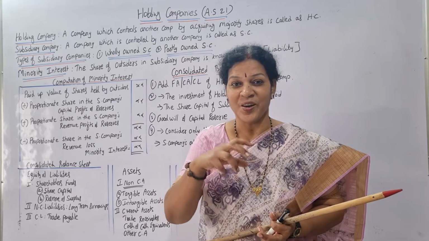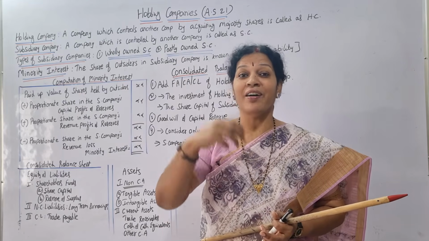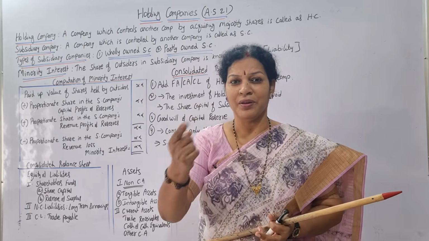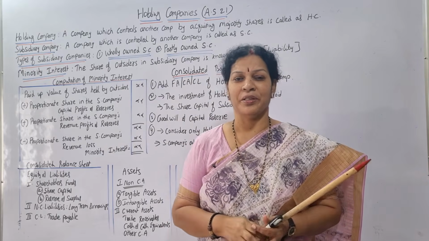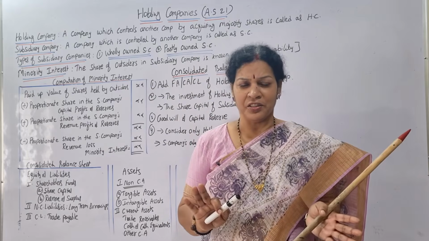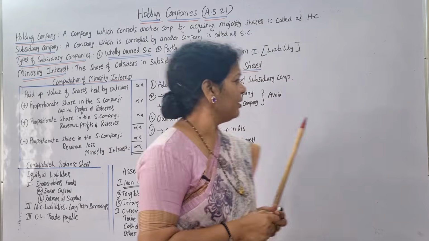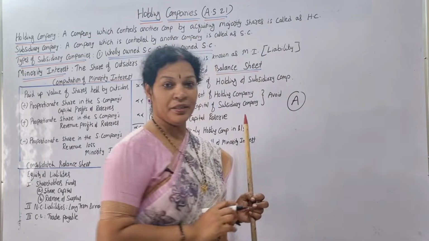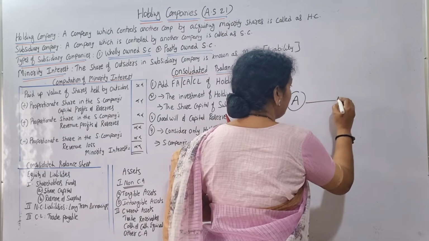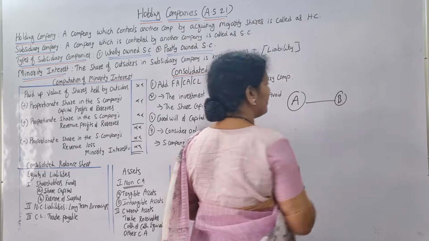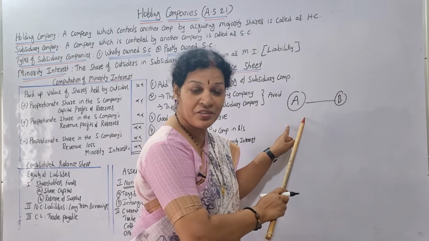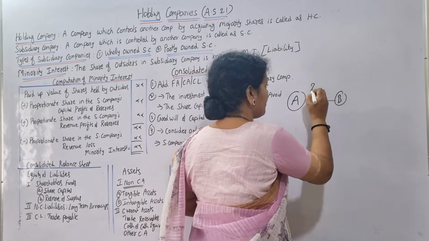Now, what is a holding company? Hold on another company. One company having hold on another company, that is a holding company. In general, for example, we have a company A and another company B. In this B company, our shares are 80%.